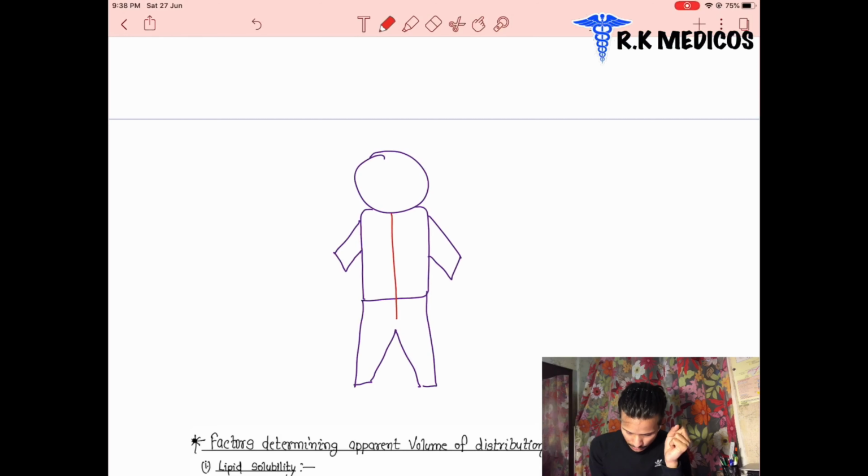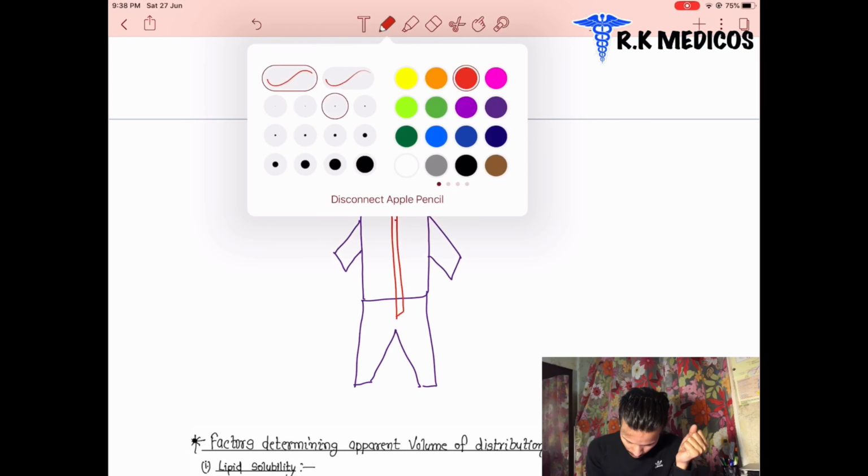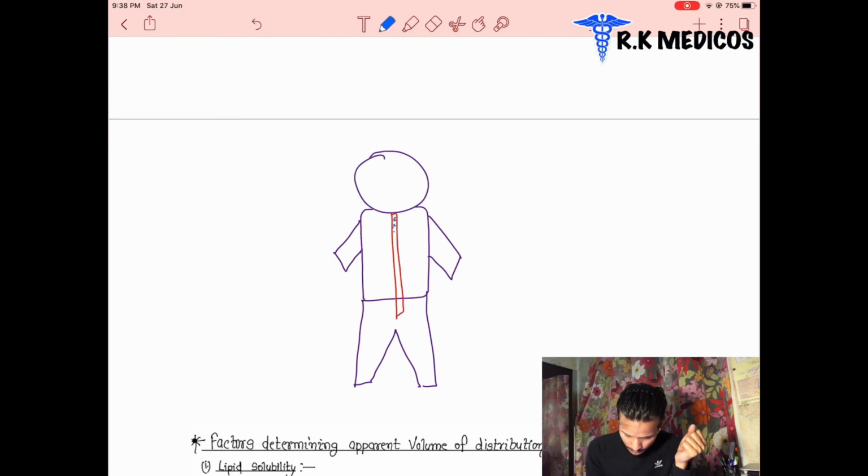Suppose this is the central blood circulation in his body, and inside it the drugs are present. It means we take the drug, it goes to the stomach, then gets absorbed into the blood circulation. So it is the drug which is inside the blood vessels, inside the systemic circulation.